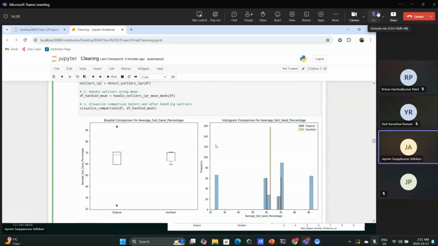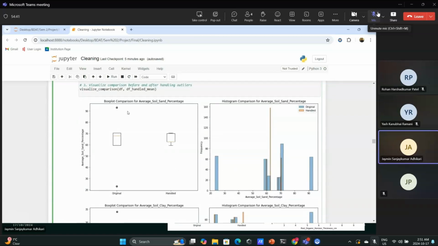Then we compare each value with the box plot and the histogram comparison. Here we can see the box plot comparison for average soil sand percentage. There are some outliers, upper and lower bound as well. And in the handled data set, we have no upper and lower bound, which shows that we have replaced the values with our mean values.